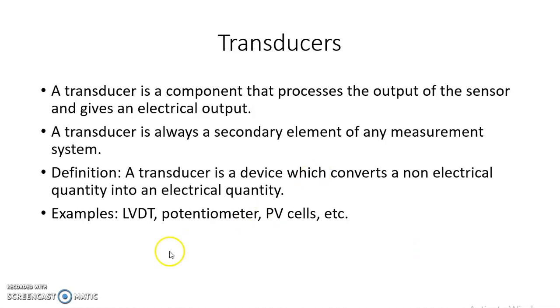The examples are LVDT, linear variable differential transformer, potentiometer, PV cells, etc. LVDT converts displacement into an electrical quantity. A potentiometer converts displacement into a change in resistance, that is an electrical quantity. A PV cell converts light energy into electrical energy. So all these are called transducers since they convert non-electrical quantity into electrical quantity.